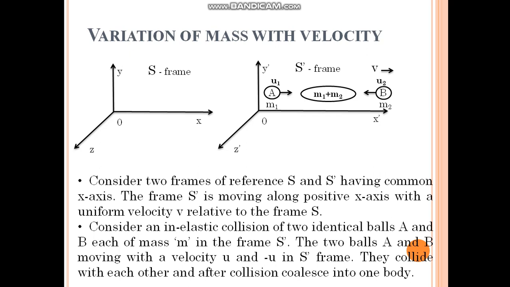Consider an inelastic collision of two identical balls A and B, each of mass m, in the frame S dash. The two balls A and B are moving with velocities u and minus u in the S dash frame. They collide with each other and after collision coalesce into one body.